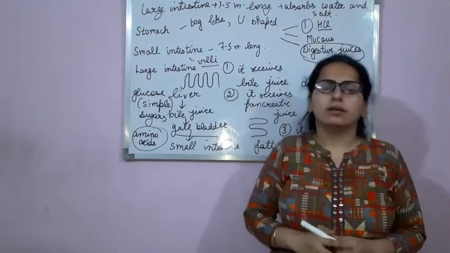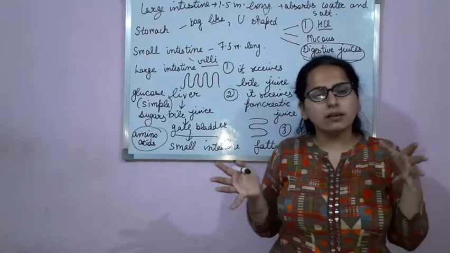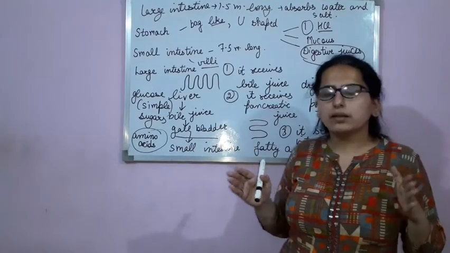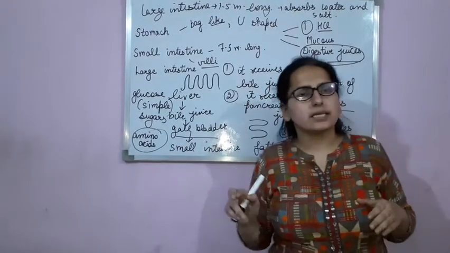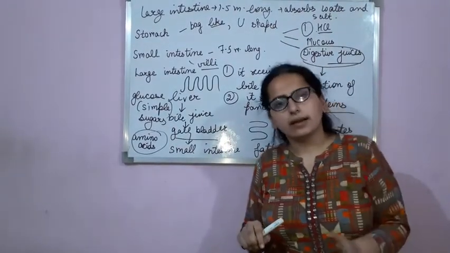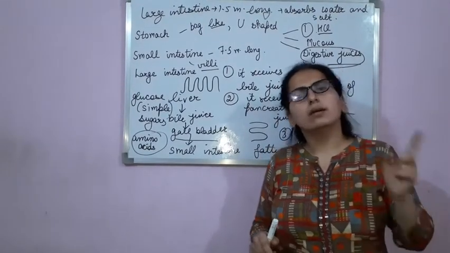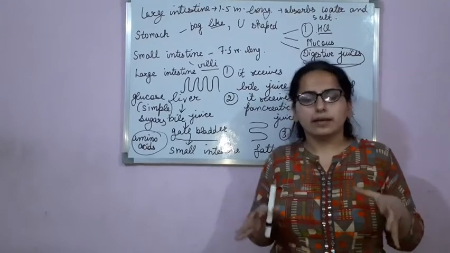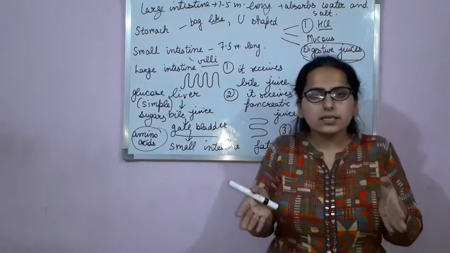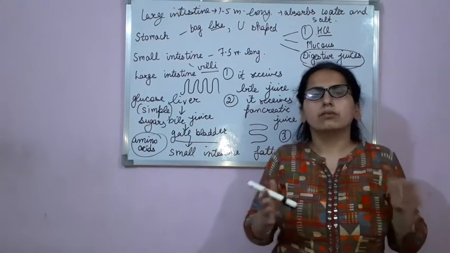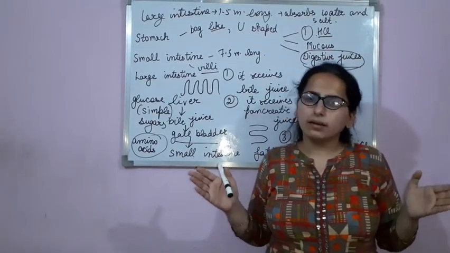Clear? Now the remaining undigested food is stored in the last part of large intestine, that is rectum. The undigested food is stored in the rectum, and then the undigested food is thrown out of the body through the anus. Clear? Thank you.